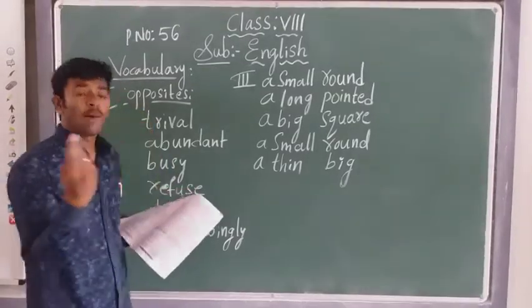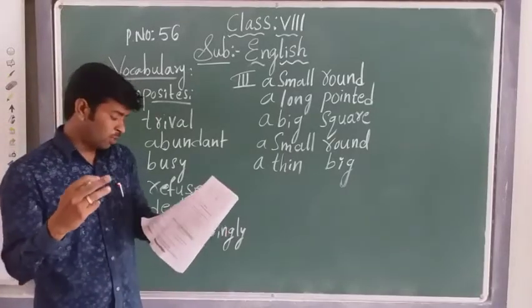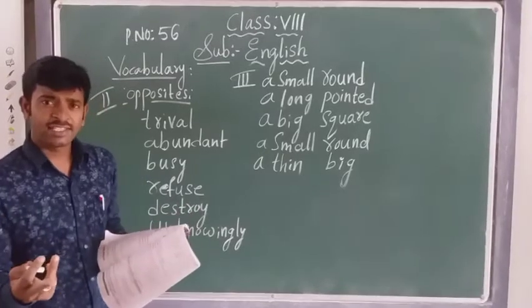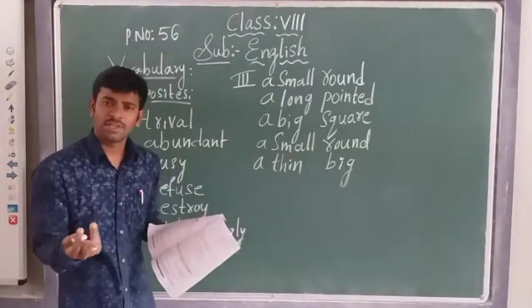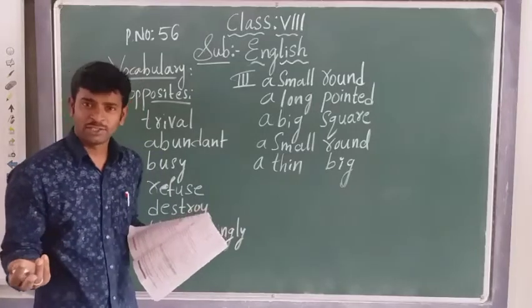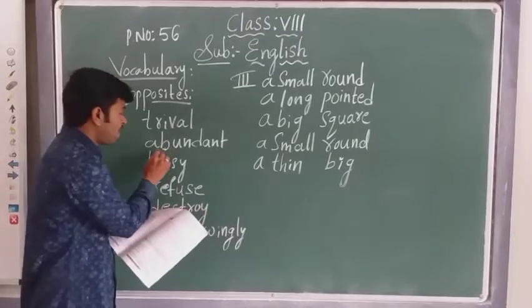The opposite of less is more. The opposite of scarce is abundant. Abundant means more. Understood?